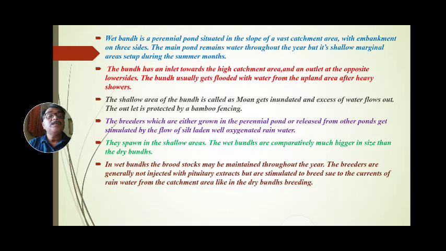Due to the silt laden and well oxygenated rainwater, fish become stimulated, and they can mature and spawn. They spawn in the shallow areas. The wet bunds are comparatively much bigger in size than the dry bund.